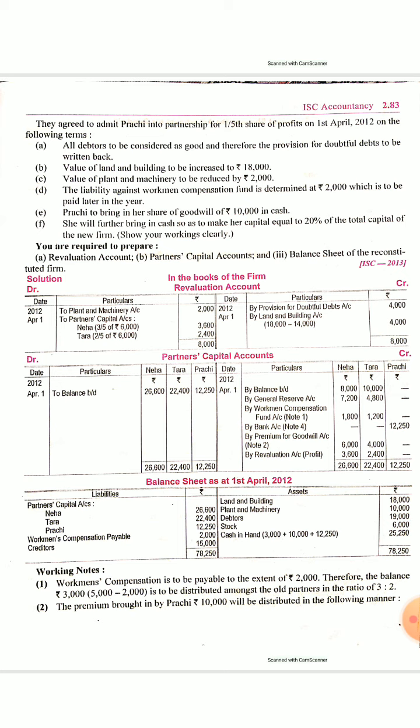Again, provision for doubtful debts we have to cancel. It has a credit balance, so we will debit that. Debiting that will lead to creating it in revaluation account. And again, land and building value has been increased by 4,000. So revaluation profit is 6,000 and it will be distributed between Neha and Tara in old profit sharing ratio.